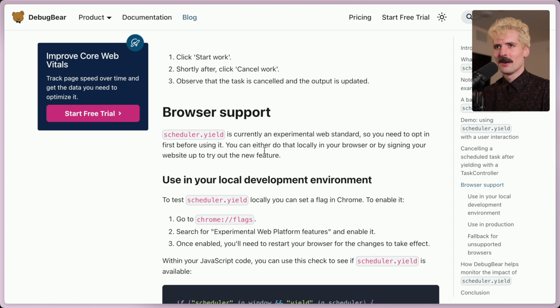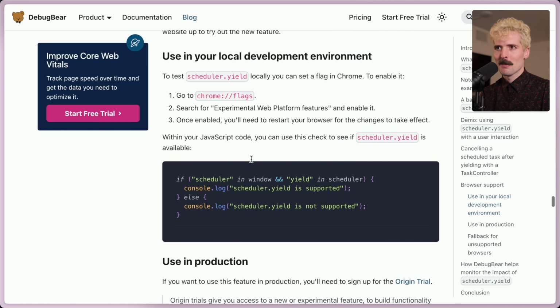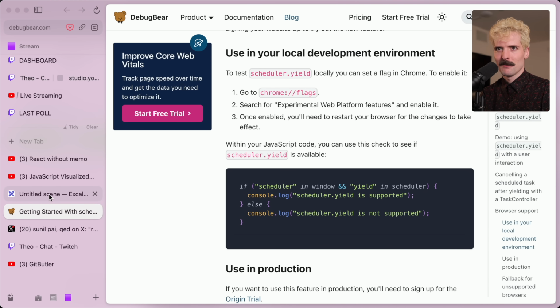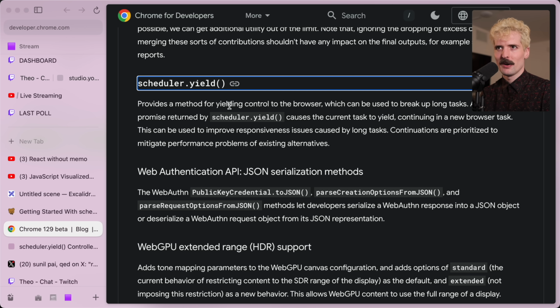It is important to note, though, as you've seen from me hopping between browsers, it's currently an experimental web standard, so you need to opt in before using it. You can do that locally or signing up. It is now default in the newest Chrome beta, so it's no longer just behind a flag. We're making a lot of progress. I actually have pulled up here the Chrome 129 beta notes.